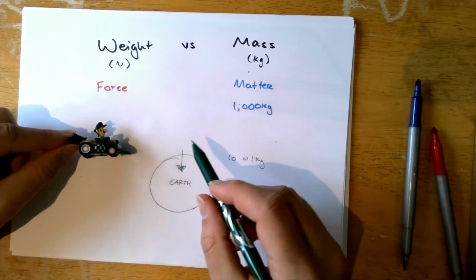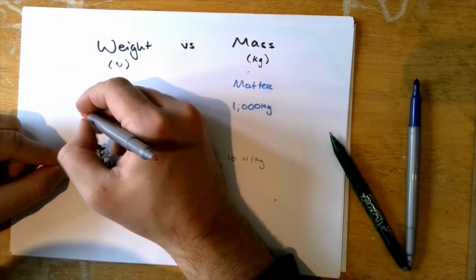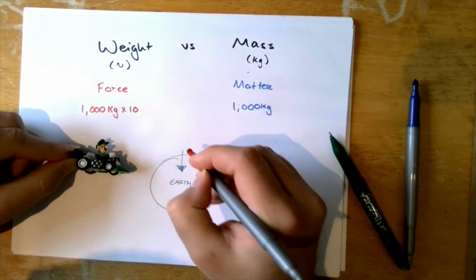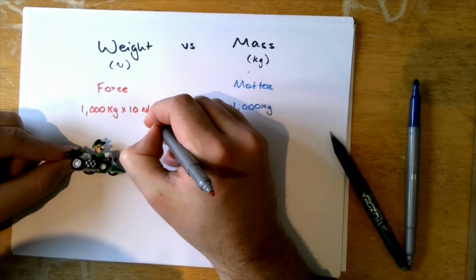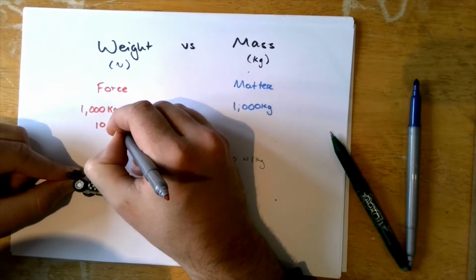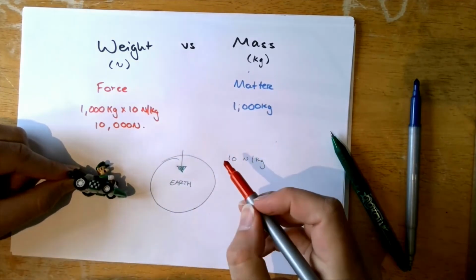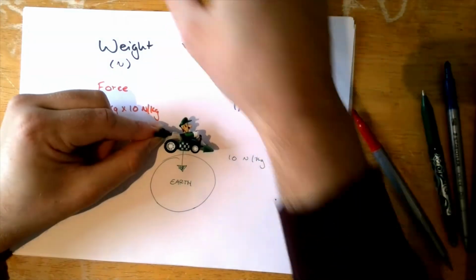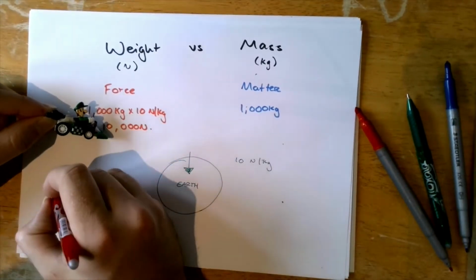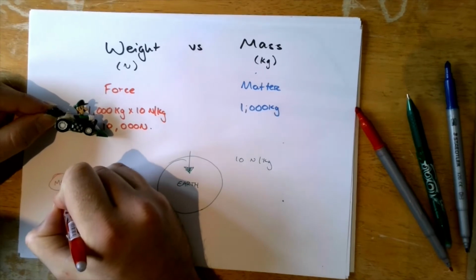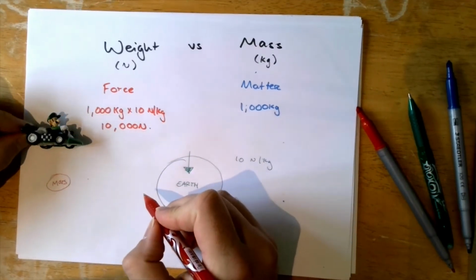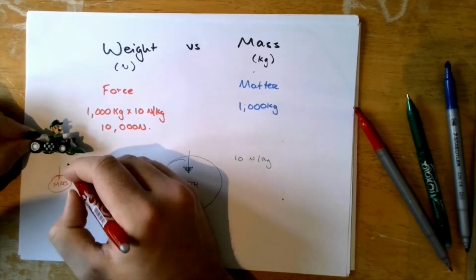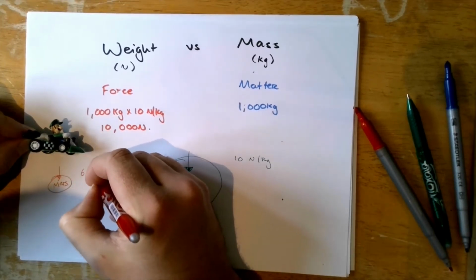That means that the weight of the object will be 1,000 kilograms multiplied by 10 to give me a force of 10,000 newtons. If I move this object from our green planet to our closest planet, Mars, I will imagine, I don't know this exact number, I would say that Mars has got a gravitational field strength of 6 newtons per kilogram.